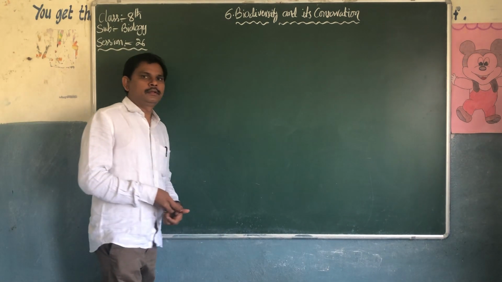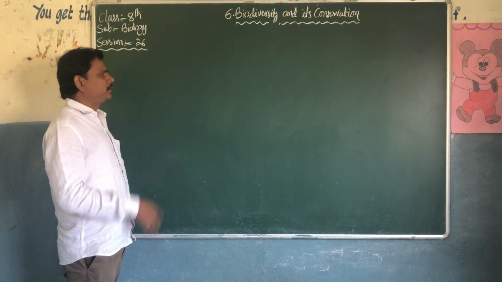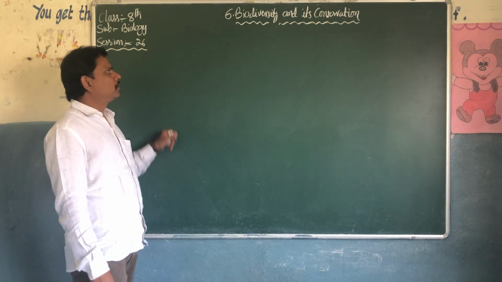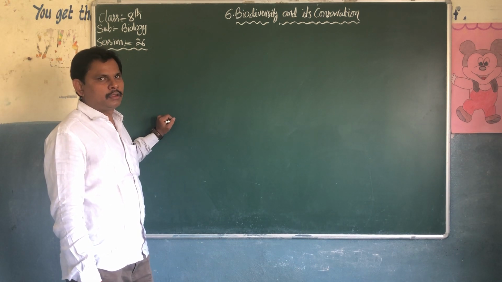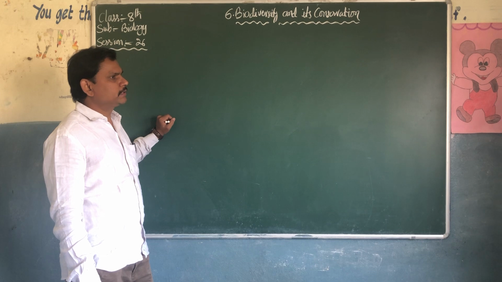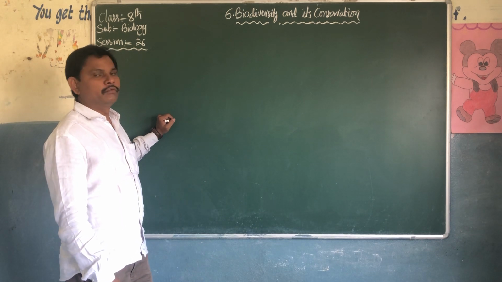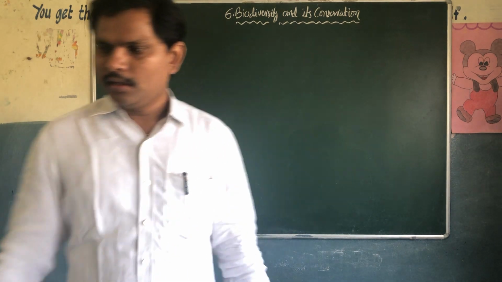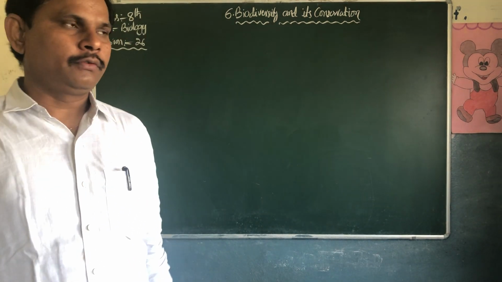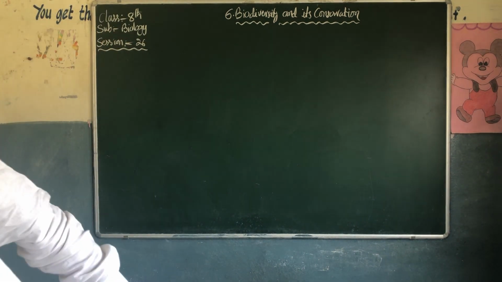Students, in the last class we discussed biodiversity and its conservation. We discussed variation in plants, variation in animals, variation in human beings.